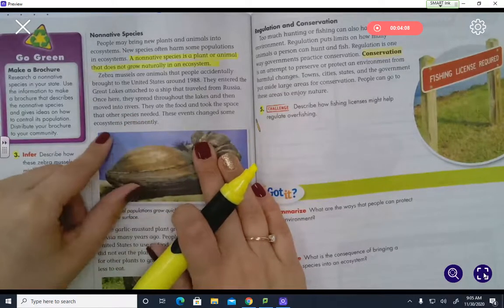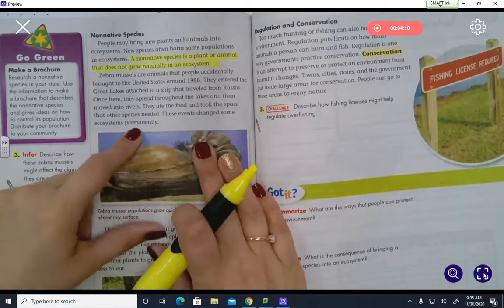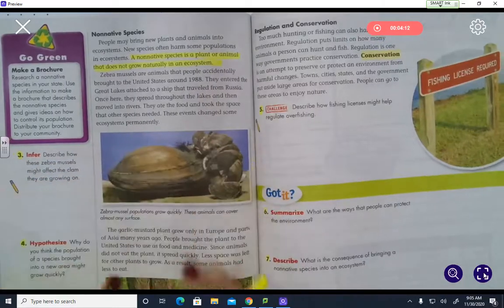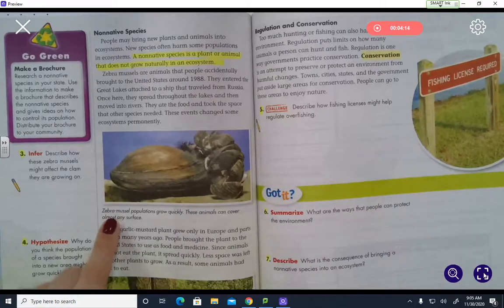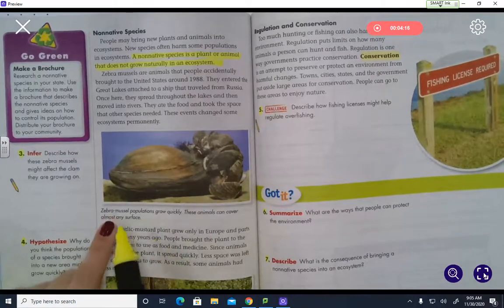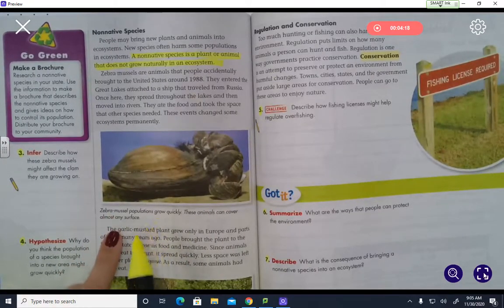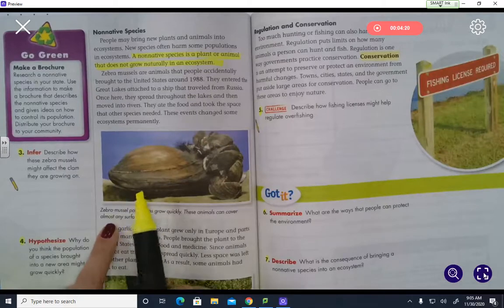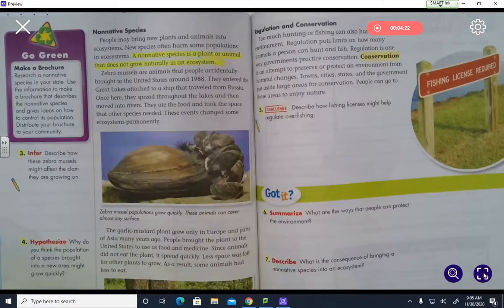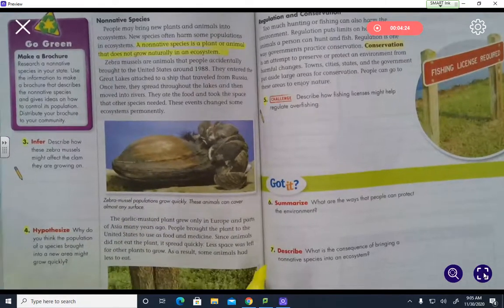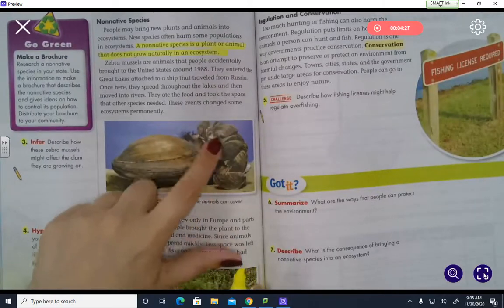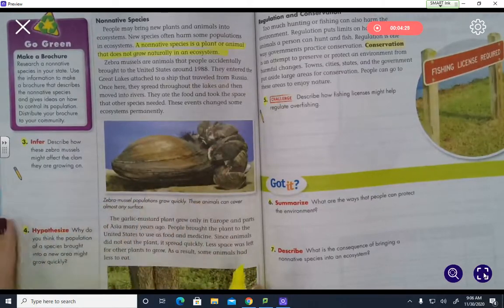These events changed some ecosystems permanently. This caption says zebra mussel populations grew quickly. These animals can cover almost any surface. Those right there are zebra mussels.